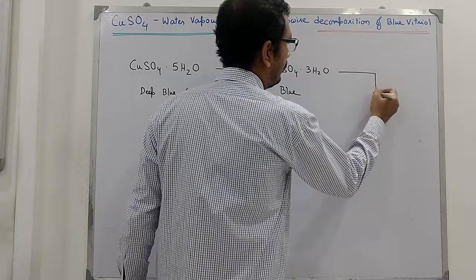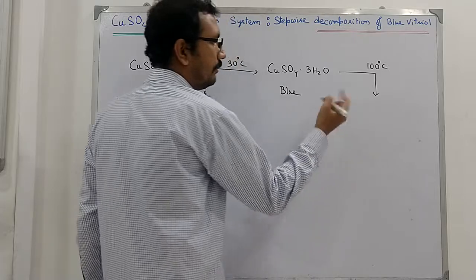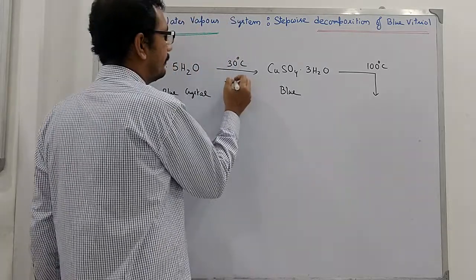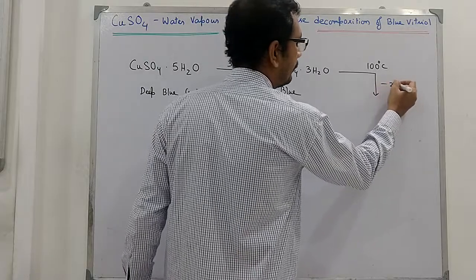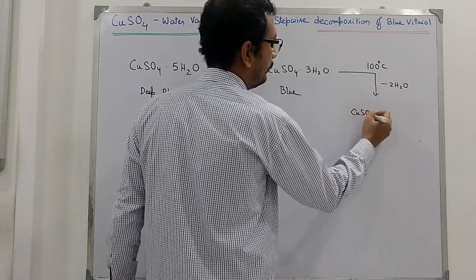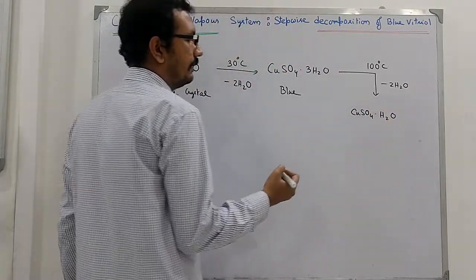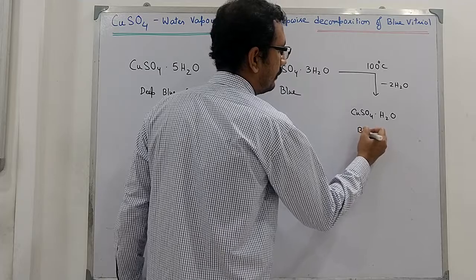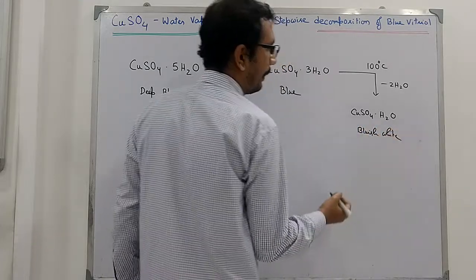Now upon further increase in temperature, nearly around 100 degrees centigrade, it will lose another two molecules of water, and it will give you the monohydrate system. It is bluish white in color.